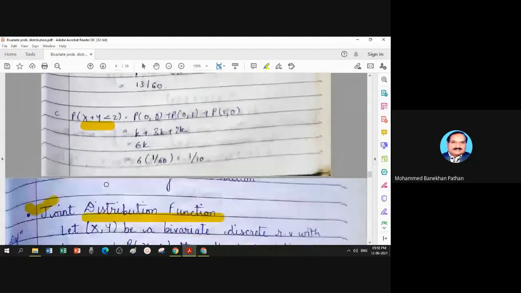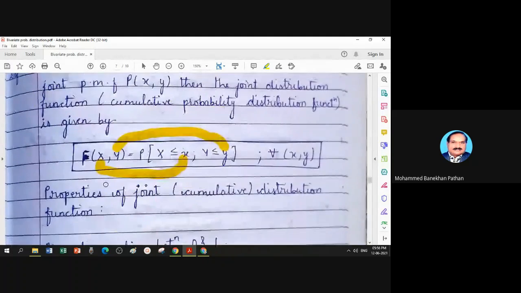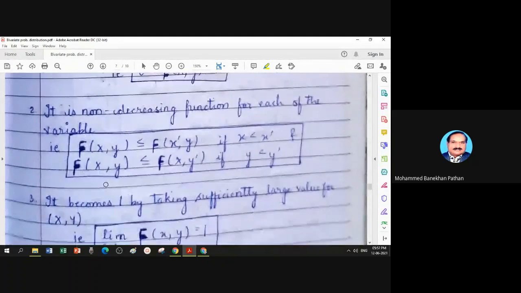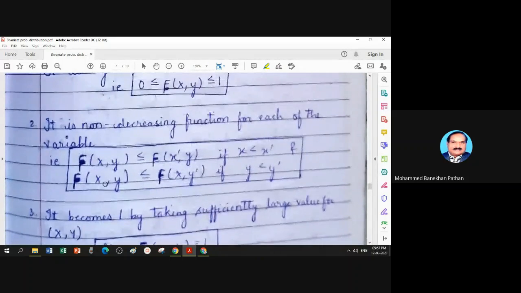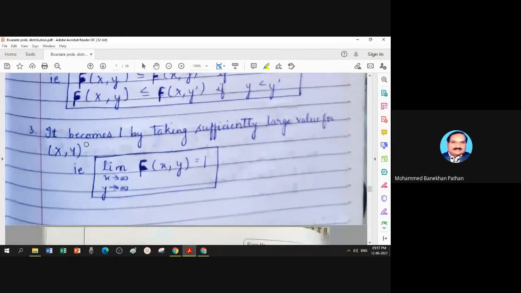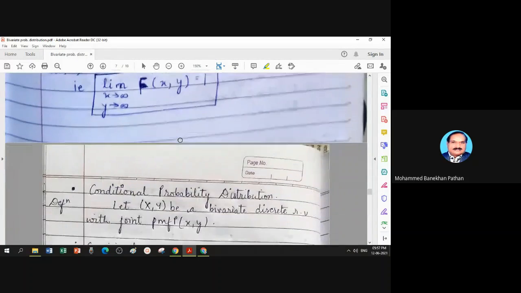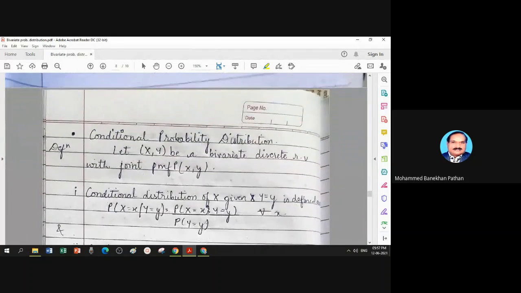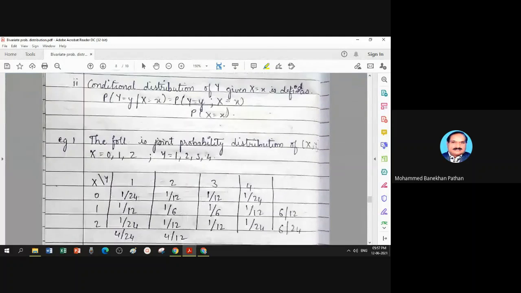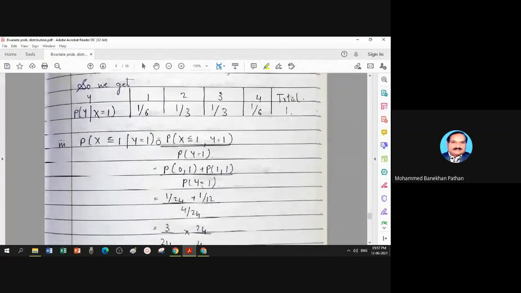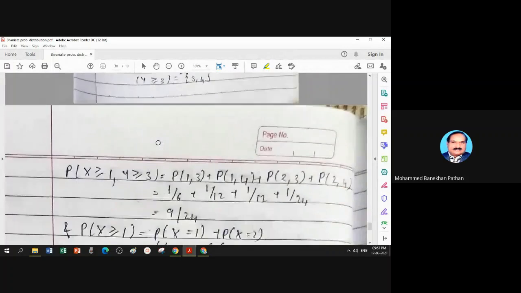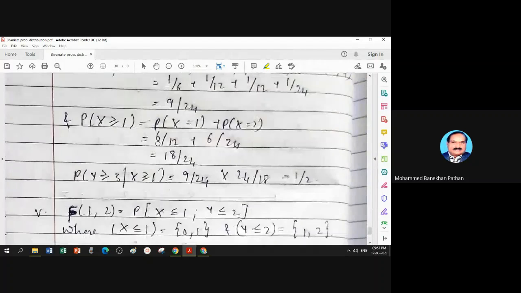That is the meaning of the words sufficiently large value for the ordered pair x, y. It is a non-decreasing function, then it becomes 1 by taking sufficiently large values. In addition, you have some more properties which are not written here, that I will tell you orally.